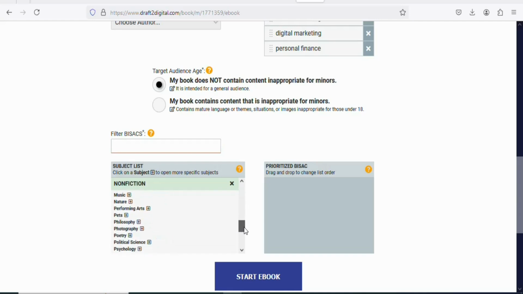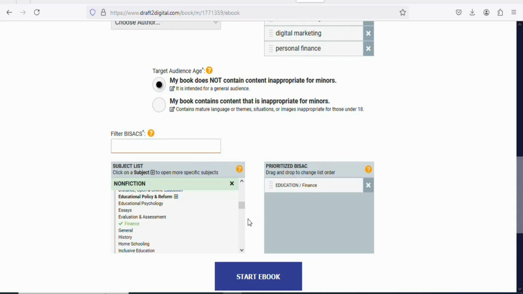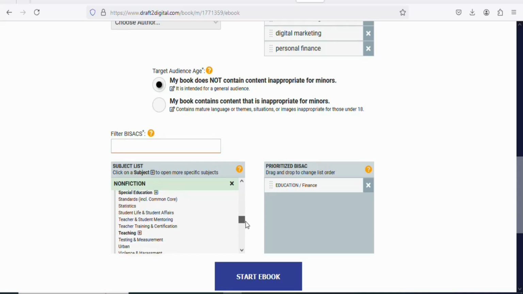Select any category that is related to finance. You can see a whole lot of them. Let's select education. Once you select education, you have to select finance. You can see finance. Click on it. It is financial education. Once that is done, you can select as many other categories as you want.